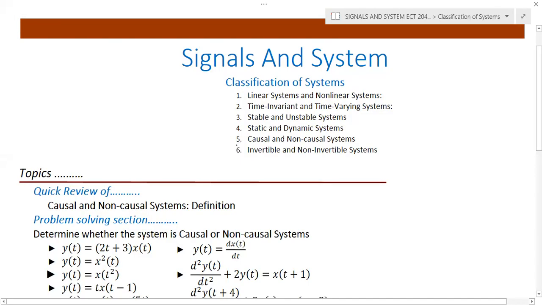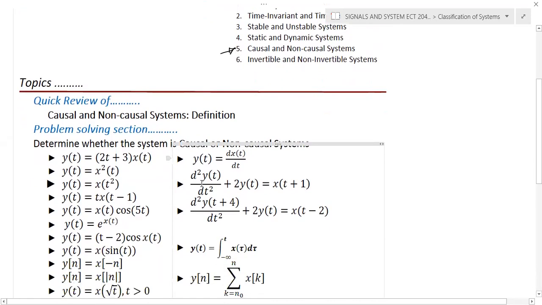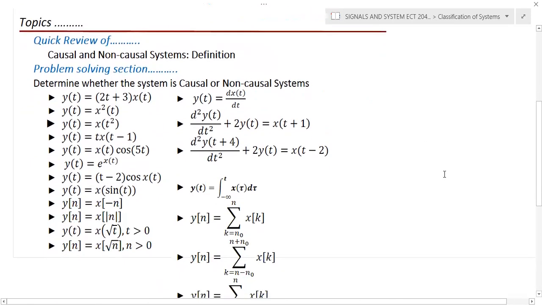In this lecture, we will discuss the classification of system. In the previous lectures, we discussed the classification like linearity, time invariance, stability, and static and dynamic system. In the present lecture, we will discuss whether the system is causal or non-causal, or we will discuss the causality concept. First, we will discuss the definition, and later we will discuss some problems.